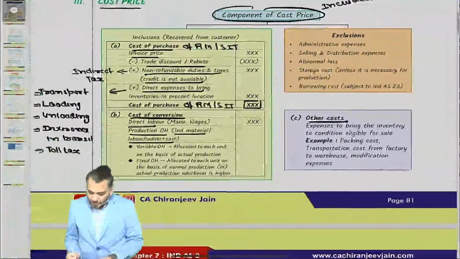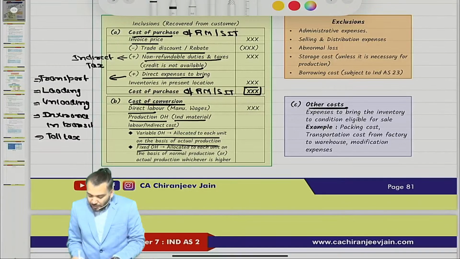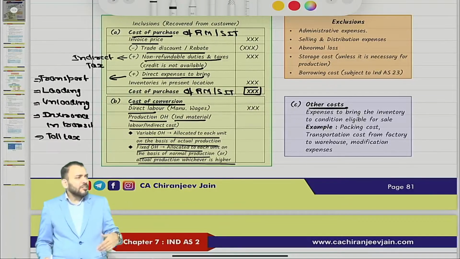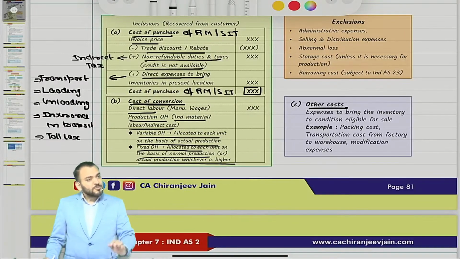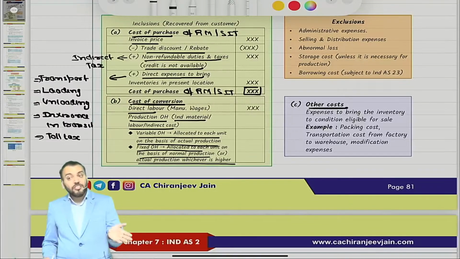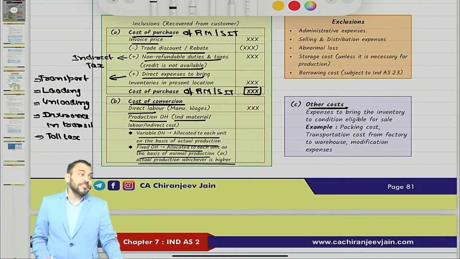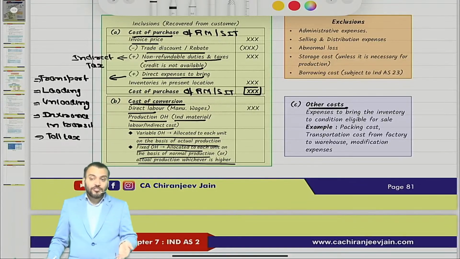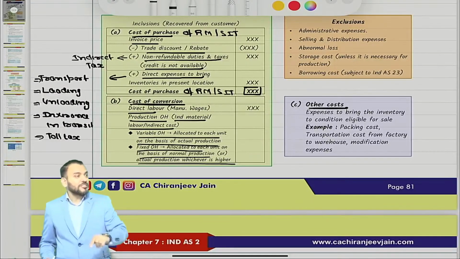Can we proceed? So variable overhead is allocated to each unit on the basis of actual production. Fixed overhead is allocated to each unit on the basis of normal production or actual production, whichever is higher. Now coming to other costs. Can you say other costs are those costs which are incurred to bring the inventory to the condition of sale? It means production is completed, but after completion there are some costs incurred to bring the inventory to a condition of sale. For example, packaging cost. Without packaging we cannot sell. For example, transportation cost from factory to warehouse. From factory to warehouse, not from warehouse to customer.